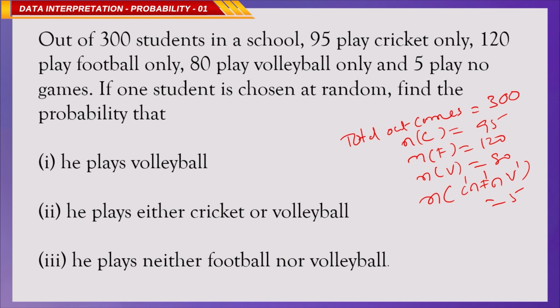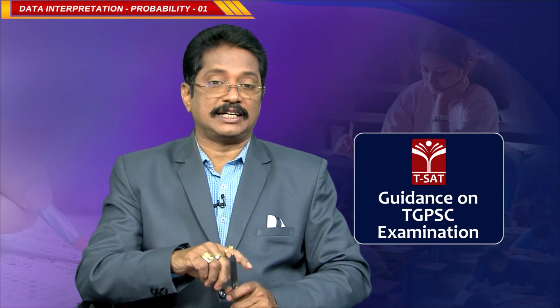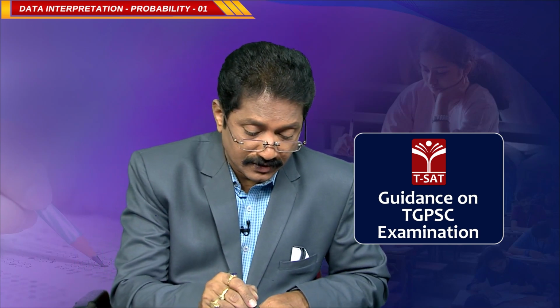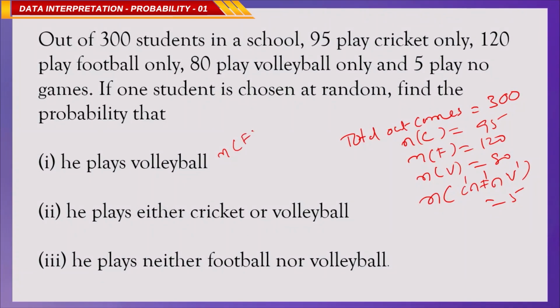Okay. He plays volleyball. How many of them play volleyball? So, when you select one person, that person should play volleyball. What are the favorable outcomes for this? Favorable outcomes are those who play volleyball, 80. What is the total outcomes? 300.